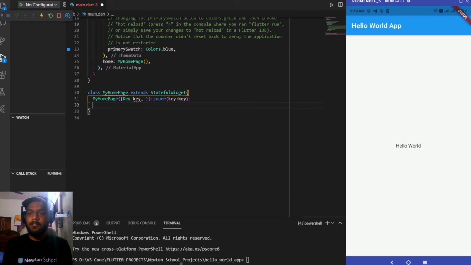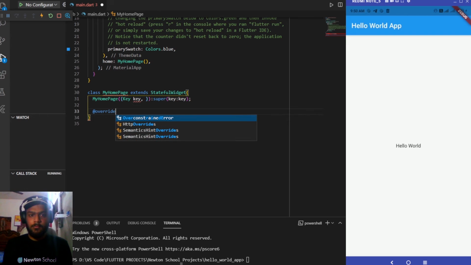Next, we have to create an override function for the MyHomePageState. So it will be an override and _MyHomePageState, creating the state for it which will be used throughout our app, and it will be equal to MyHomePageState only.